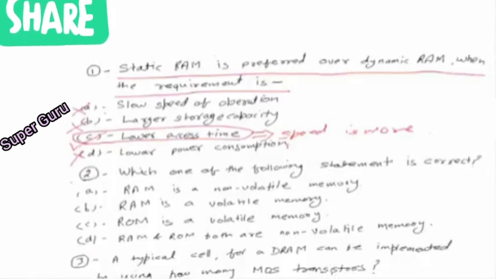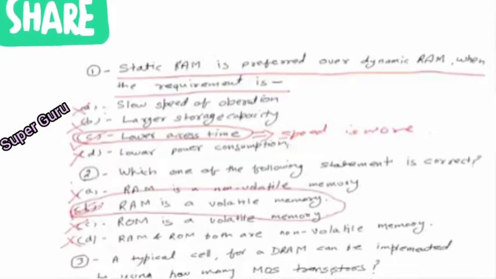Now we'll see the second question. The question is, which one of the following statements is correct? The answer to this question is very direct. The first says RAM is a non-volatile memory. We know that this is wrong because RAM is a volatile memory. That is our second option. This is right. Third says ROM is a volatile memory. This is also wrong because we know that ROM is a non-volatile memory. Now RAM and ROM both are non-volatile memory, that cannot be possible. So the right option is option number B.